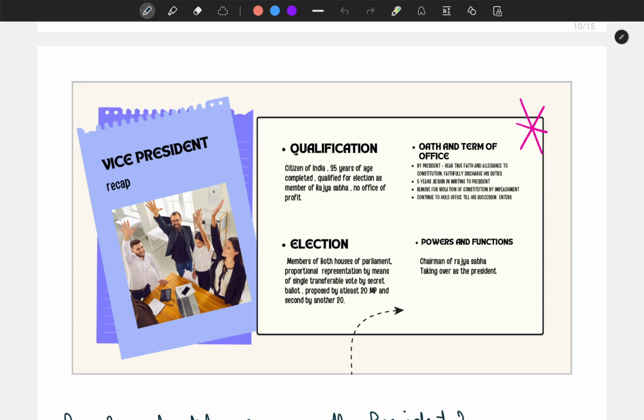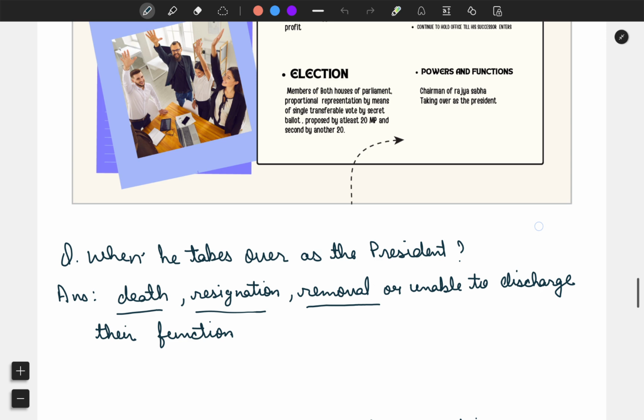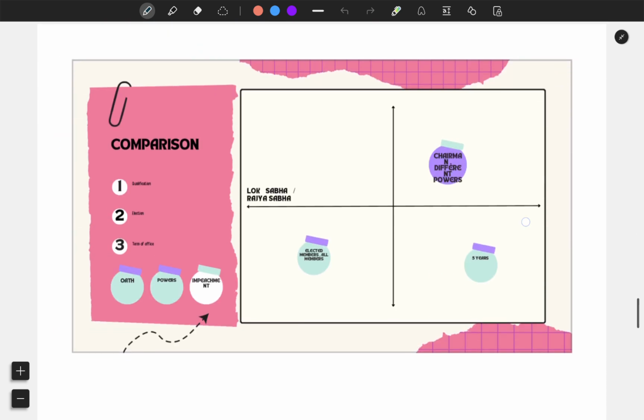Okay, so when the President is not in his office, the seat of the President is vacant, then the Vice President will take over those charges. Now let's see the comparison between these two.